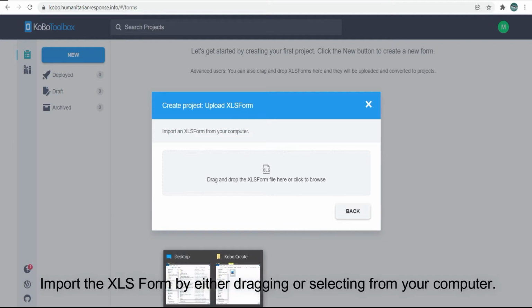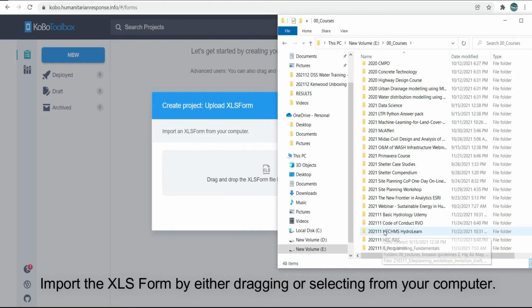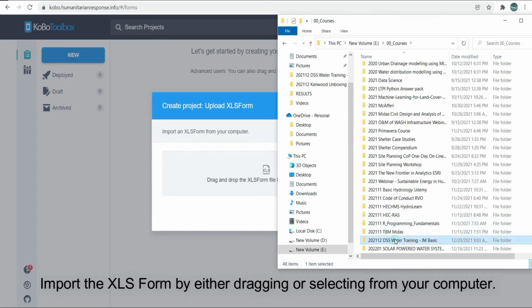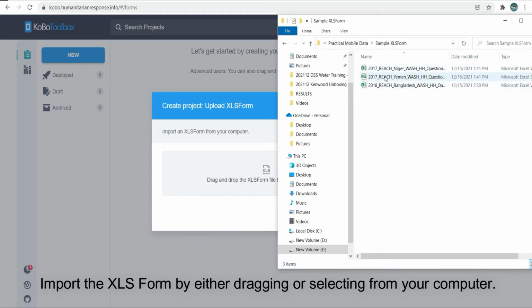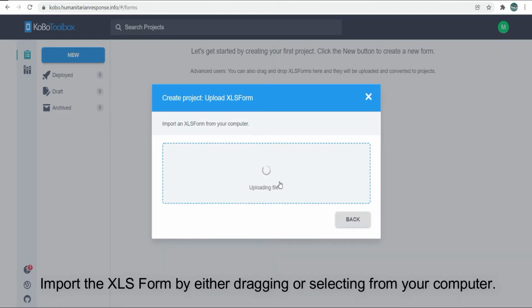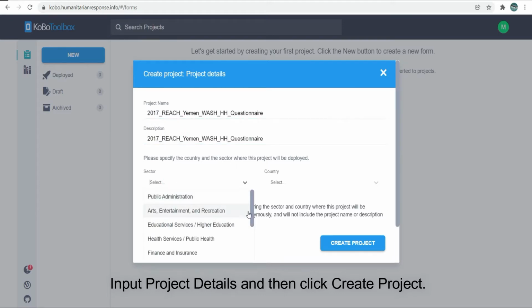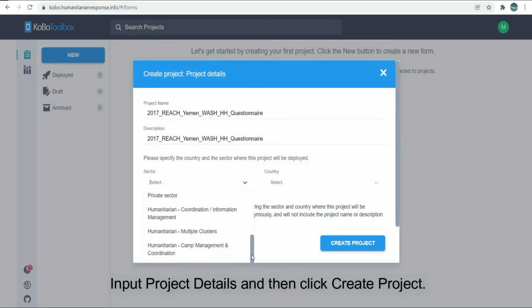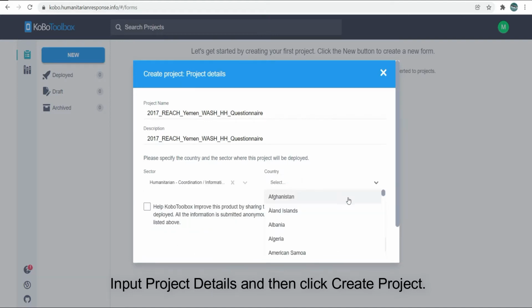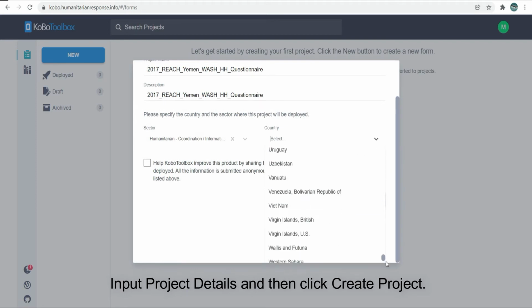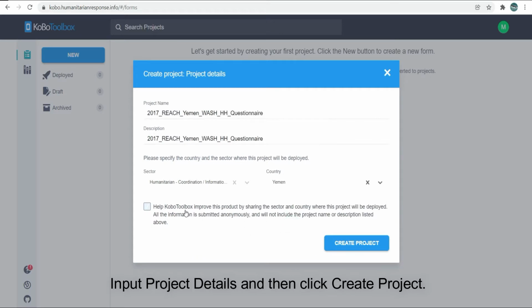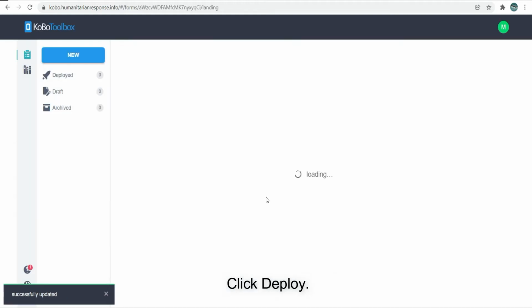Import the XLS form by either dragging or selecting from your computer. Input project details and then click Create Project. Click Deploy.